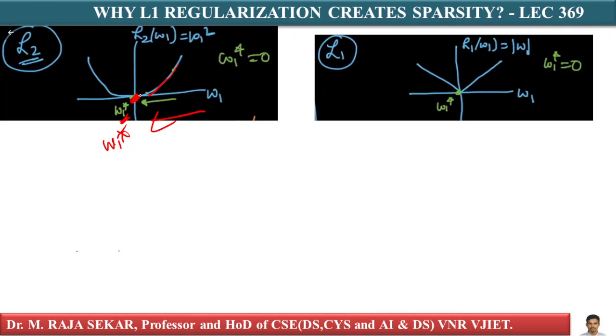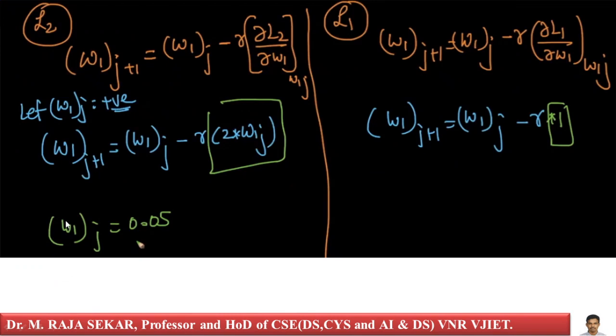In the case of L1 regularization also, W1 star equals 0. Let's say at the jth iteration, the value of W1 is 0.05. Let me assume like this: at the jth iteration, W1j is 0.05, so a very small value.